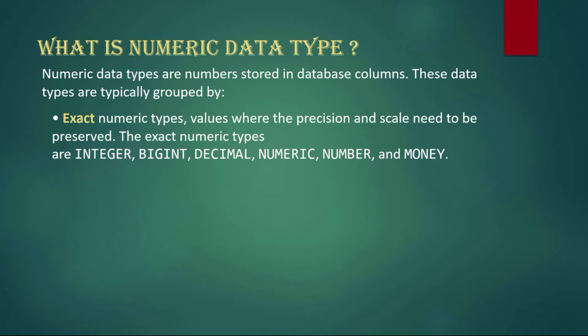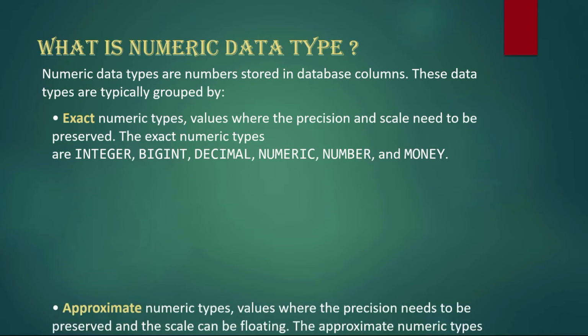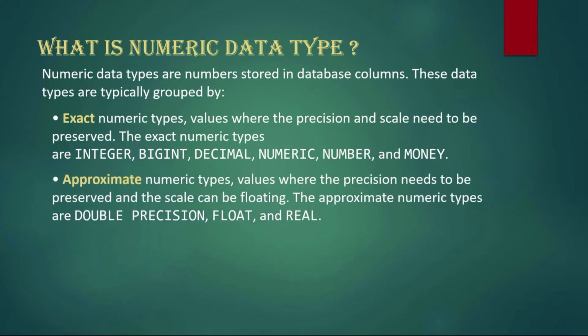Examples are integers, big int, decimal values, numeric values, and money. These kinds of things are exact numbers. Then there are approximate numbers, like the salary packages we see, 2.5 lakhs. Those point values and float values are approximate numerical types. They are doubles, precisions, floats, or real values, called approximate numerical types.